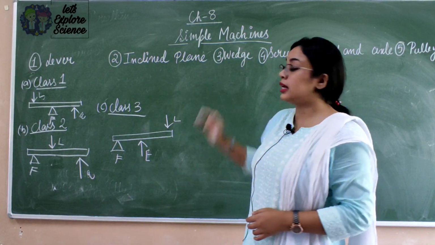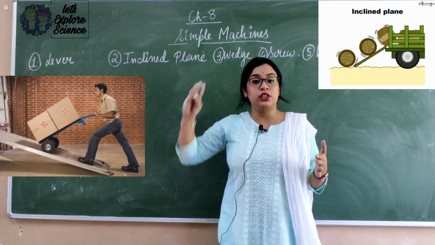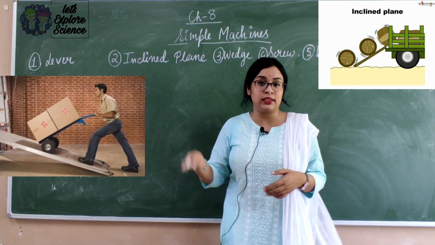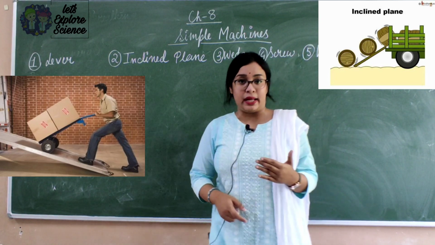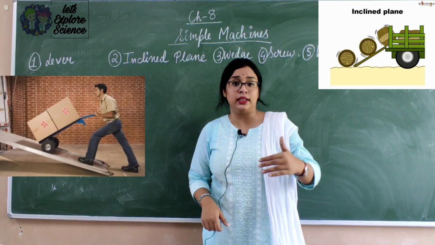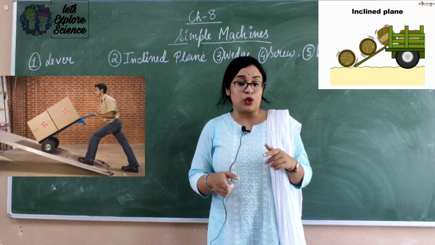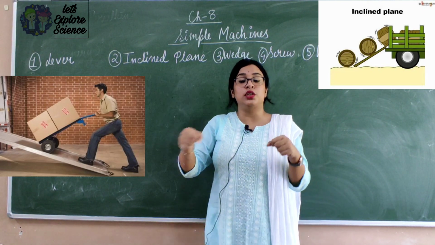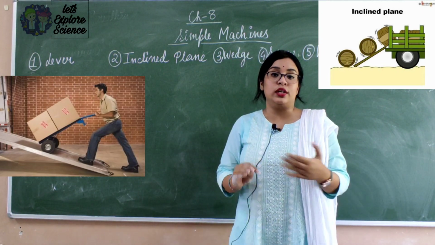Now let us come to inclined planes. An inclined plane is simply a ramp which is put at an angle. You will be able to see a picture here. This ramp makes your work easier. How? If your father has a bike, then in order to lift that bike to your garage or to your veranda, there is a small slipper type of thing. So that thing enables your father to drag the scooter or the bike, and he can easily pull the bike into the veranda or the garage.